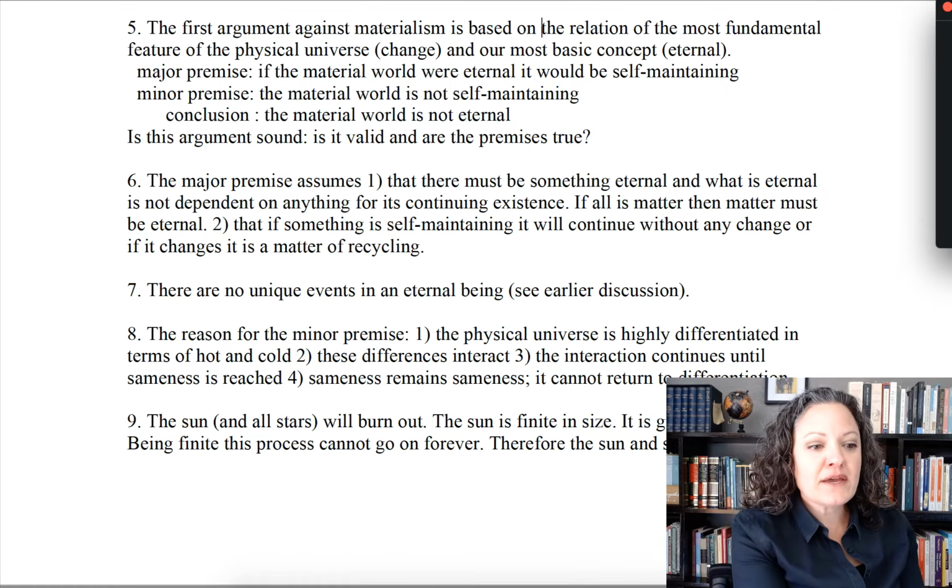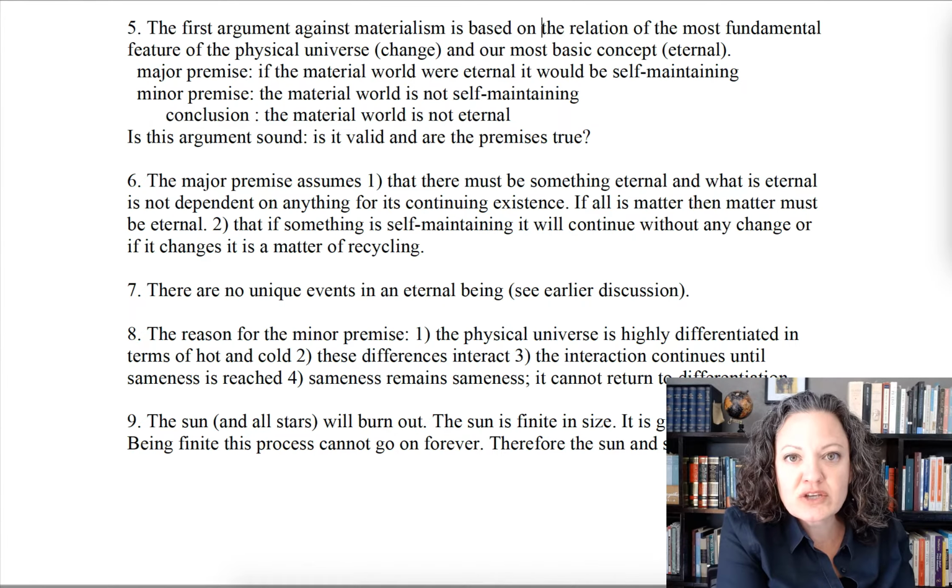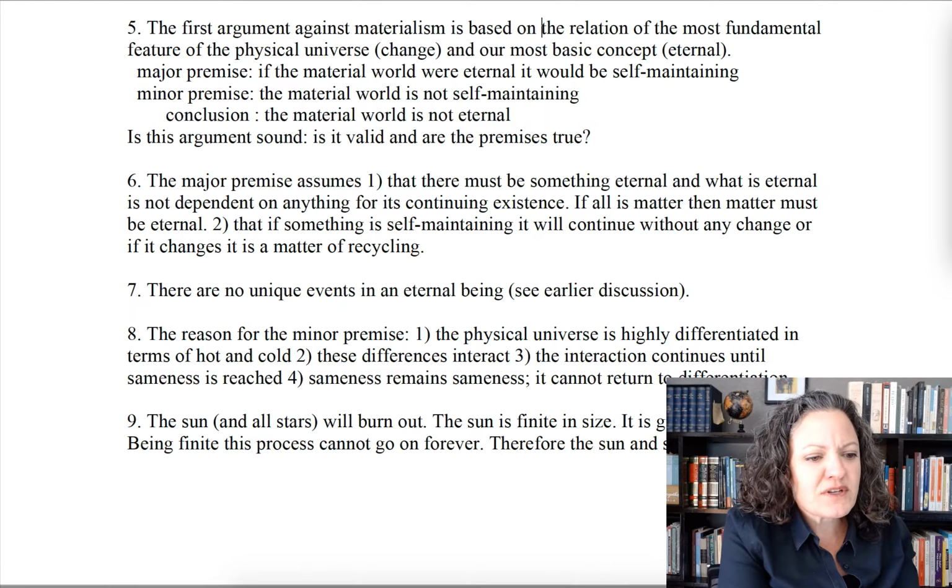Welcome back, class. We are talking about material monism. This is the second lecture on material monism. We looked at some of the features of the worldview last time, and we also talked about some of the reasons a person might be attracted to this worldview. Today we want to look at some of the objections to material monism.